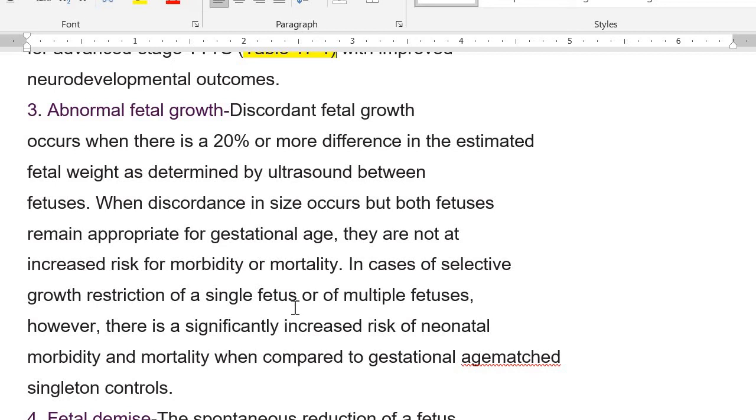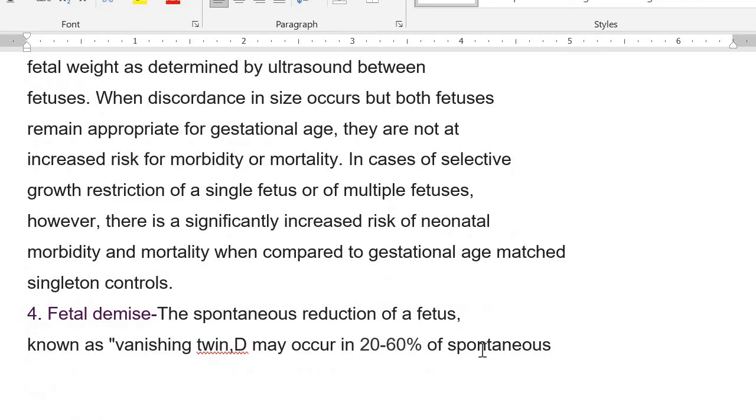So in cases of selective growth restriction of a single fetus or of multiple fetuses, there is a significantly increased risk of neonatal morbidity and mortality when compared to gestational age matched singleton pregnancies. So in each stage, the chance and the complications for the multiple pregnancy are going to increase.